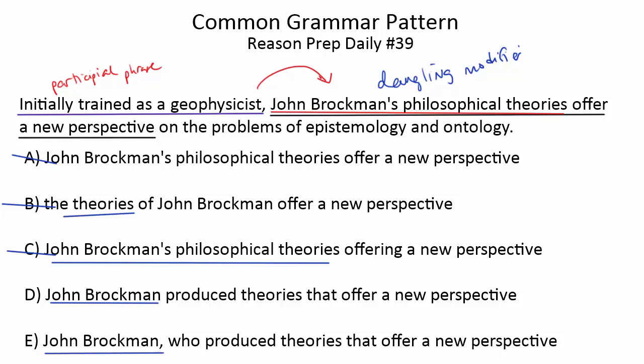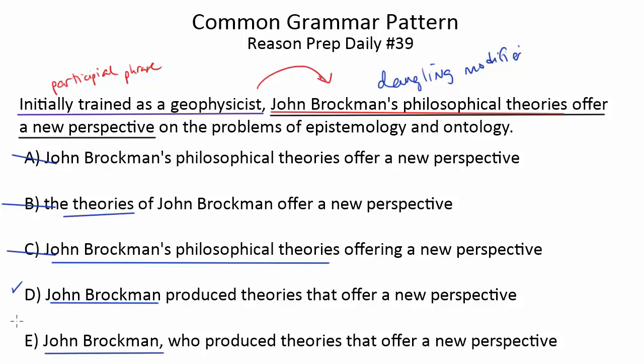So we know our choice is going to have to be either D or E, and now we just have to look at D and E and see which one makes an additional error. So let's look at D. Initially trained as a geophysicist, John Brockman produced theories that offer a new perspective, and so on. That looks pretty good. Complete sentence. John Brockman's here. The theories are still here. Everything looks good. Now what about E? Initially trained as a geophysicist, John Brockman, who produced theories that offer a new perspective, and so on.